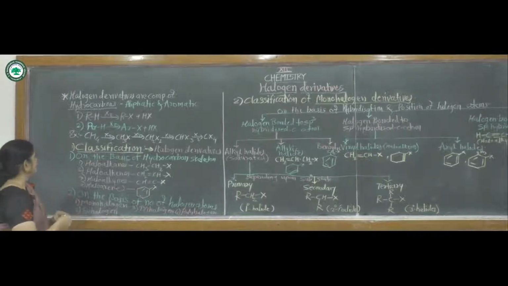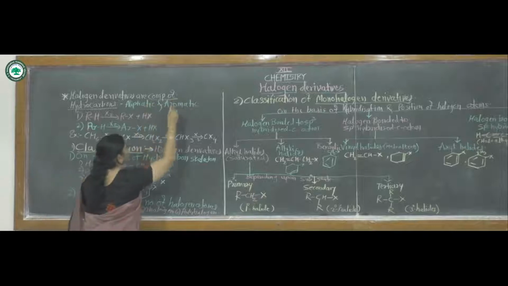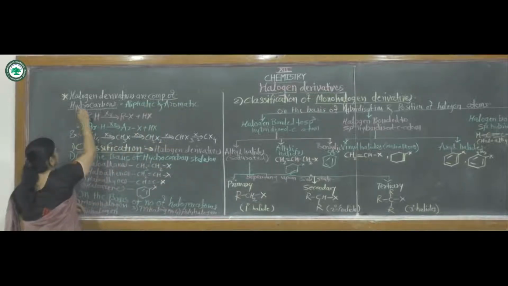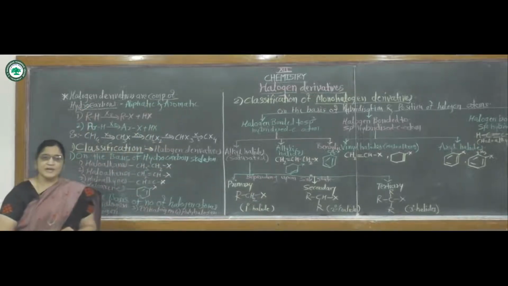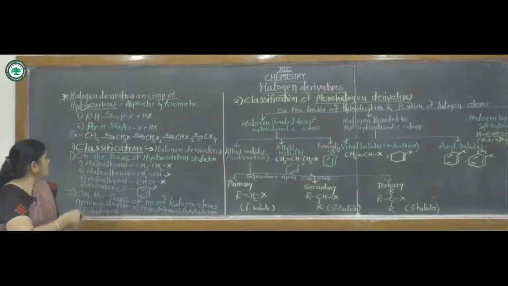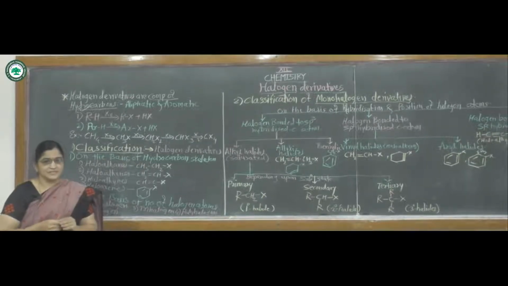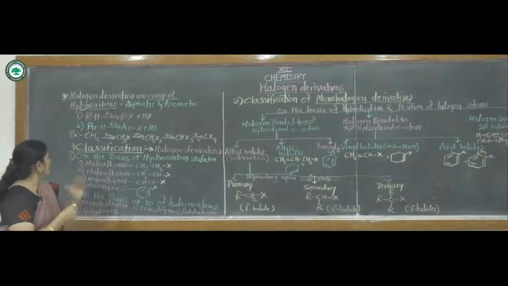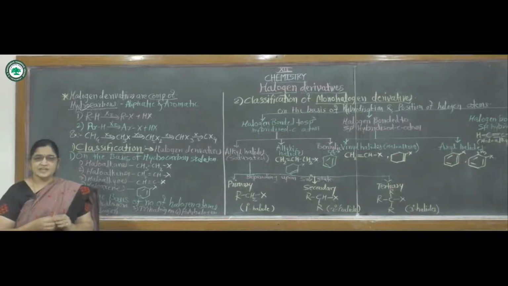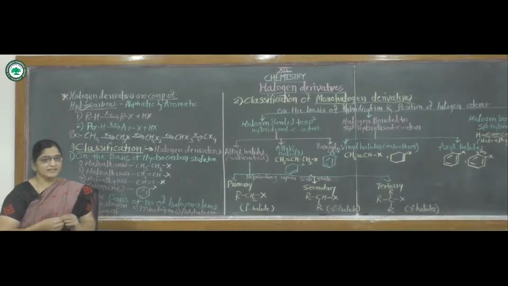Halogen derivatives means these are compounds of hydrocarbons which are derived by halogen atoms. Compounds of hydrocarbon which are derived by halogen atoms are called halogen derivatives.